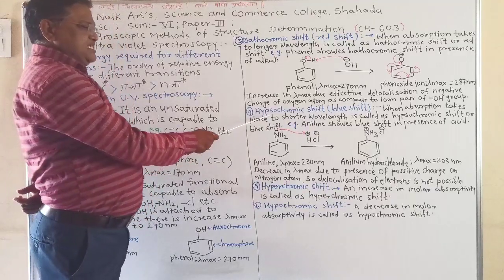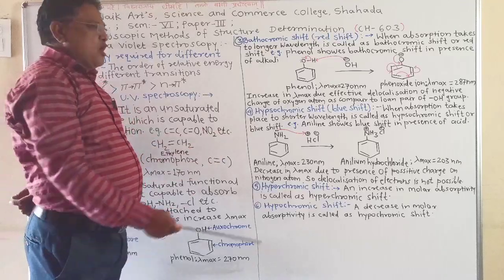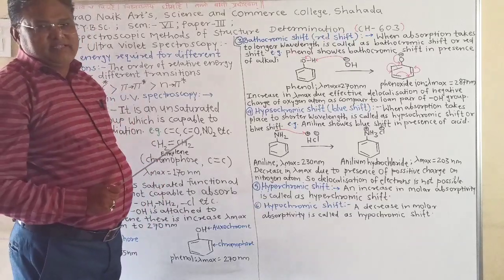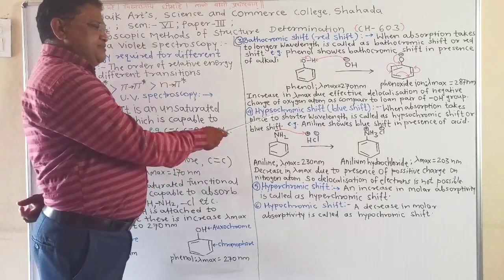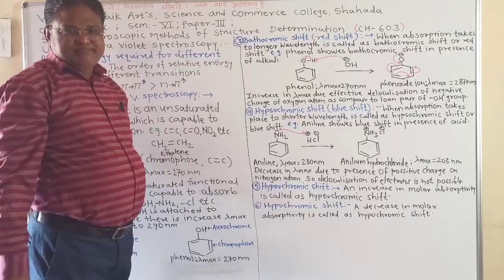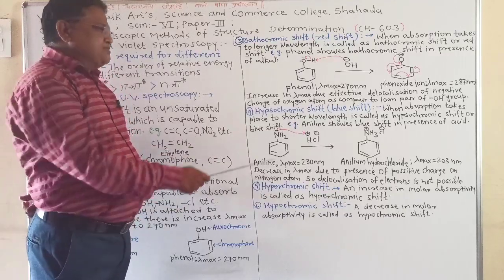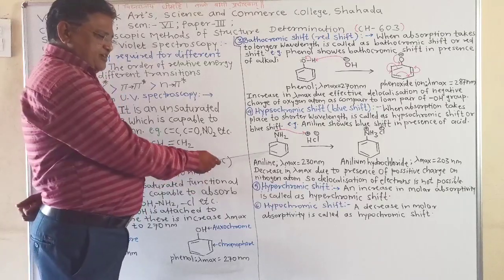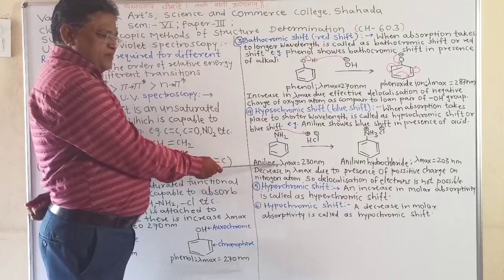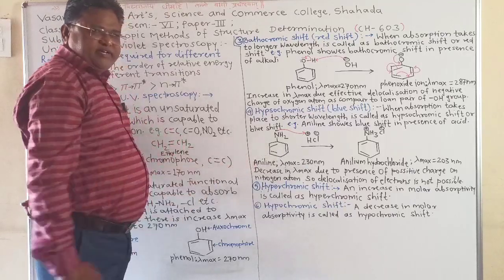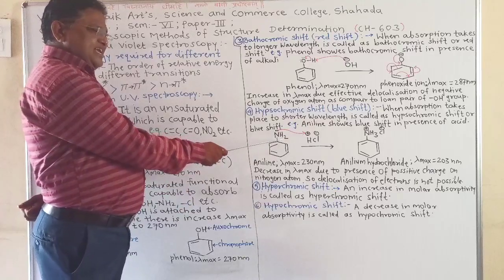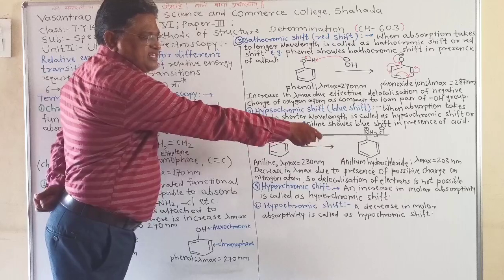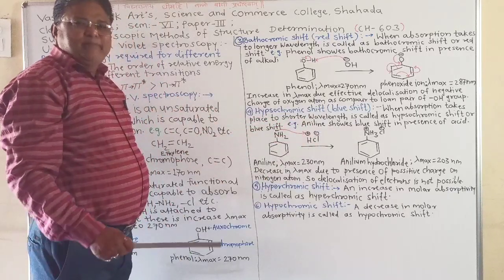The next term is hypsochromic shift, that is also called blue shift. When absorption takes place at a shorter wavelength, it is called hypsochromic shift or blue shift. Example, aniline shows blue shift in presence of acid. At first, pure aniline absorbs at 230 nanometer, but when aniline reacts with acid, then absorption takes place at 203 nanometer. Means absorption